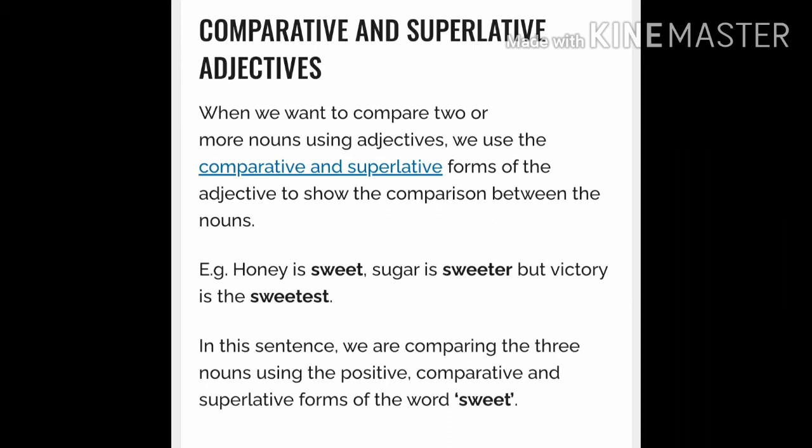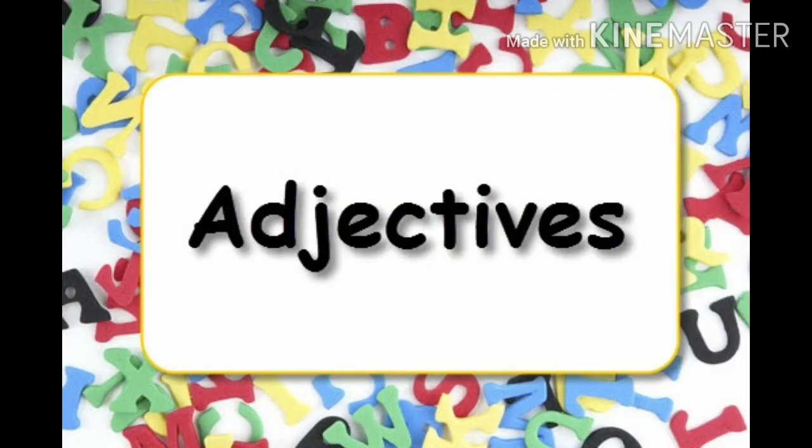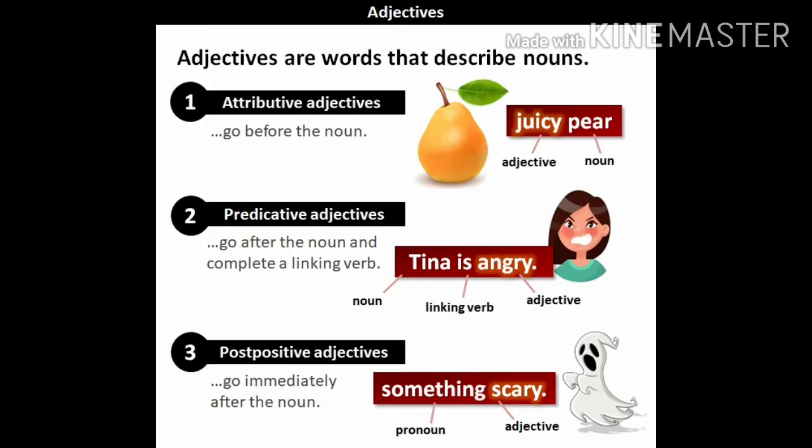Now we move to the position of adjectives. What is meant by position of adjectives? We use some adjectives before the noun and some after. When we place them before the noun, they are called attributive adjectives. When we place them after the noun, they are called predicative adjectives.